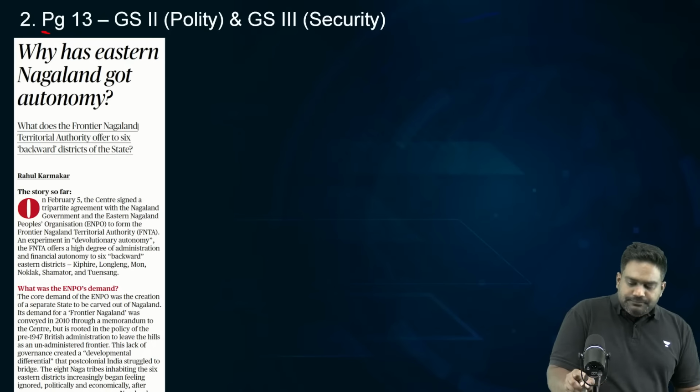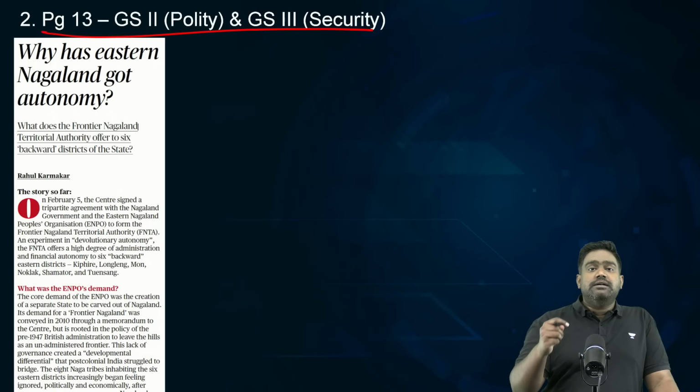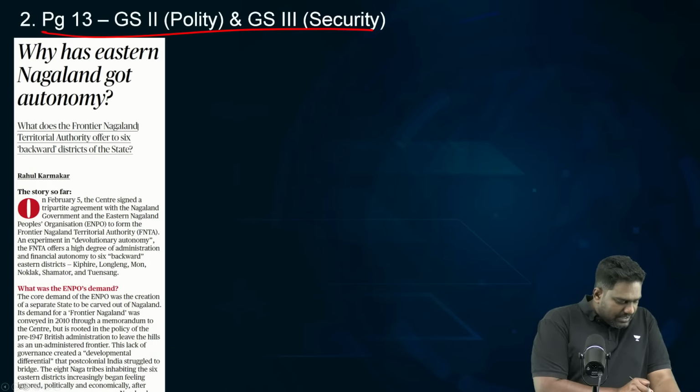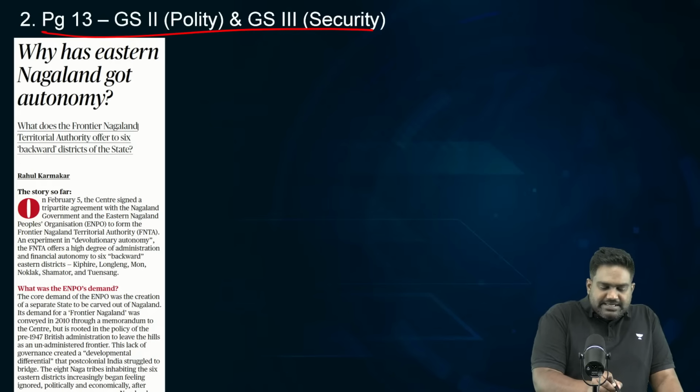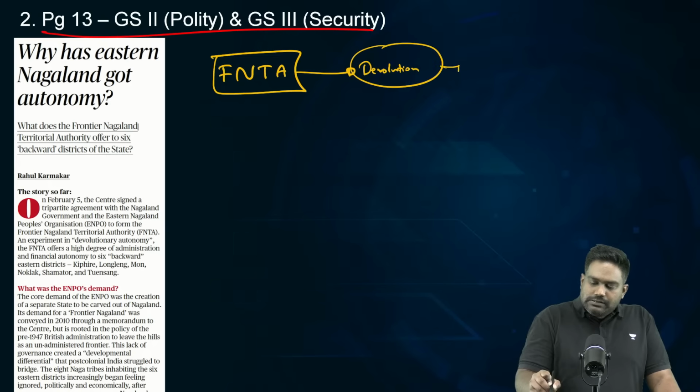On page 13, there's a very important article that's relevant for polity under GS2 as well as internal security under GS3. This is related to the establishment of the Frontier Nagaland Territorial Authority, FNTA, that provides for devolution of powers for eastern parts of Nagaland.